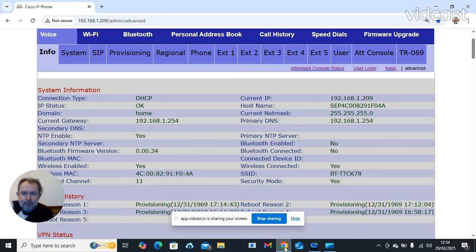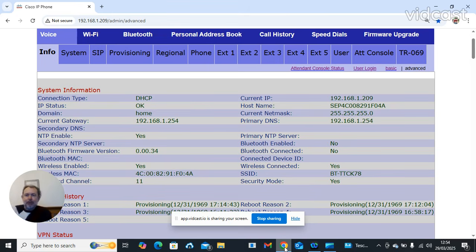Once you've got your 525 and you've turned it on with either PoE, power over Ethernet, or from a separate power adapter, and you've done the Wi-Fi, when it's connected to Wi-Fi, you can find the IP address through the phone's menu.